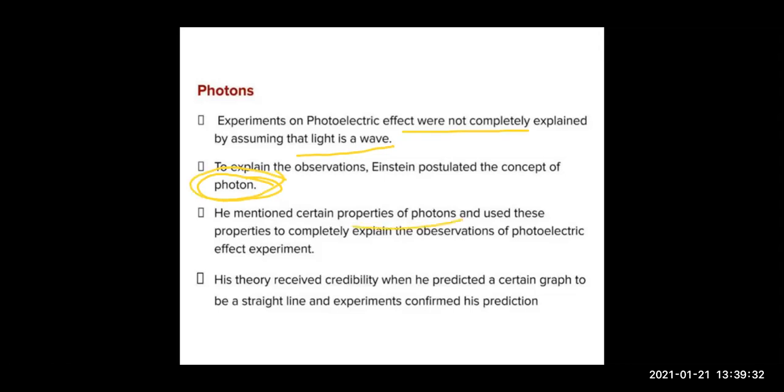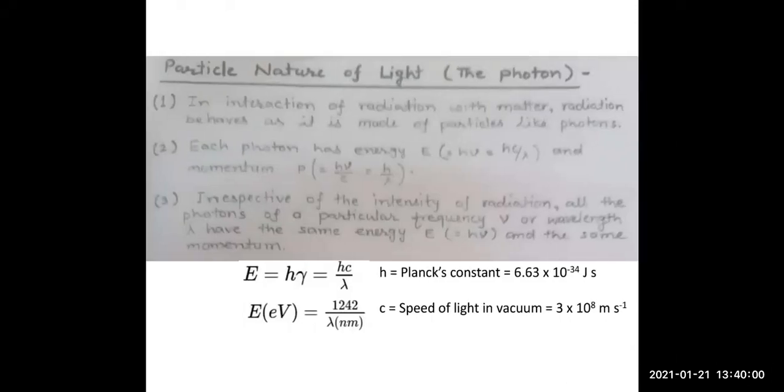After describing certain properties of the photon, the photoelectric effect was completely explained, right? His theory received very good credibility, and the graphs he had predicted for the various parameters came out to be true experimentally, so it was everywhere that light has a particle nature. So let's see what the properties of photons were, right?